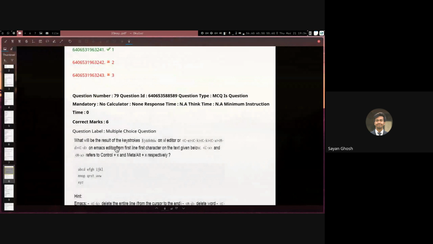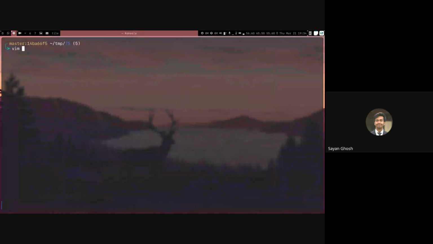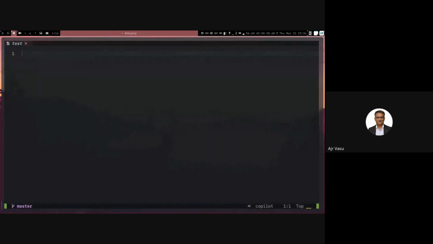Next in this question, we have the same command done in both Vi and Emacs. I'll be demonstrating it with Vi, and Emacs will also work exactly the same way. So let me first create a file like this. Let's say test. I think it came in one of the quiz 1s, right? I think it was in quiz 1, some previous year paper.